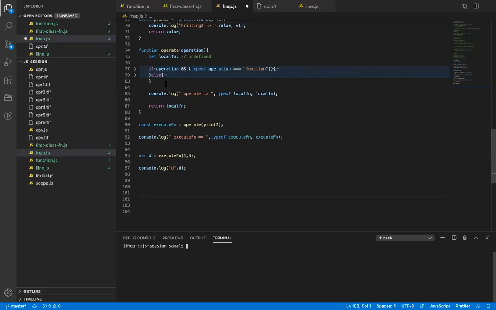That means this operate is a higher order function. Operate function is taking function as a parameter, and also it is returning a function from function, है ना?